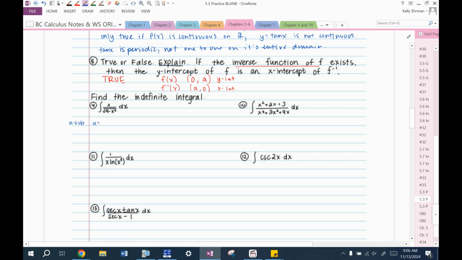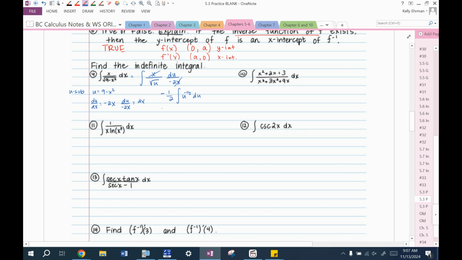All right, so I'm going to let u equal 9 minus x squared, the whole thing. du/dx will equal negative 2x. You can solve this for dx by multiplying dx over and then dividing by negative 2x. So if you set this up, you've got x on top, you've got the square root of u on the bottom. dx is now du divided by negative 2x. The x's should cancel. That's how you know u sub worked. Let's put the negative 1/2 out in front. And if it's 1 over radical u, let's make that u to the negative 1/2.